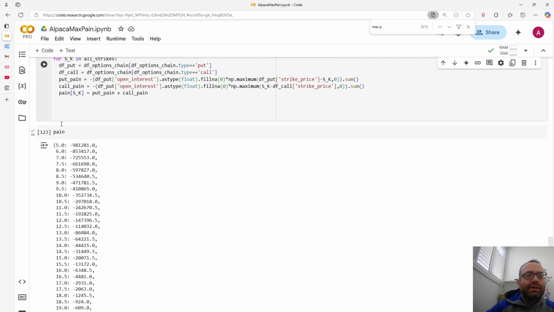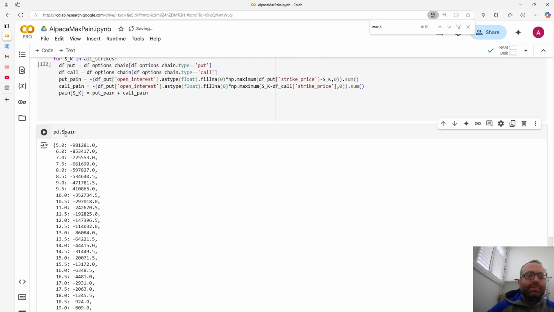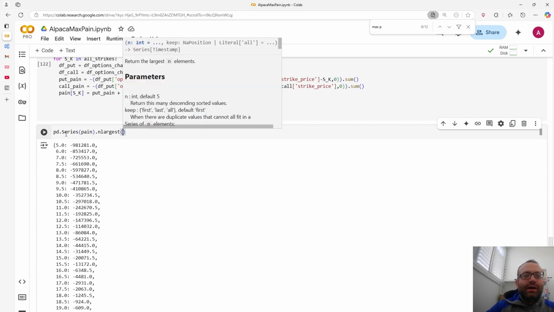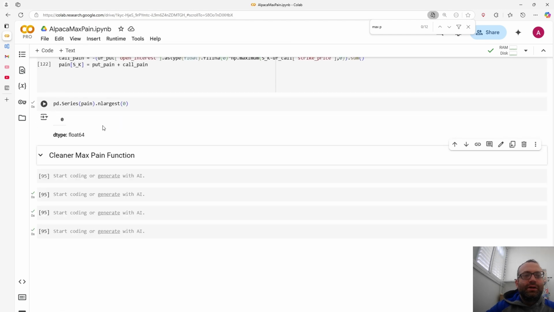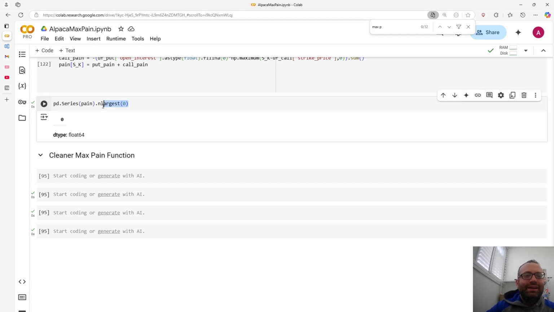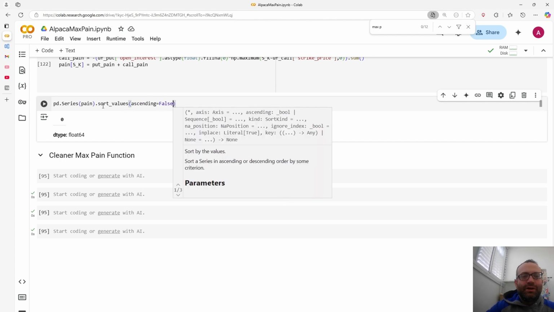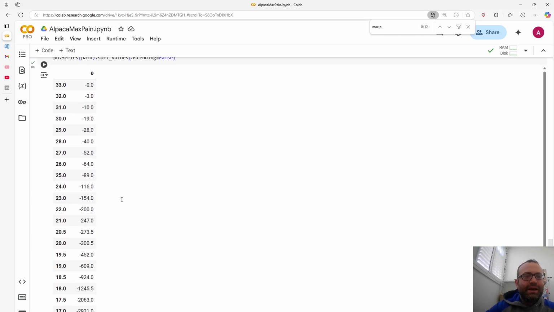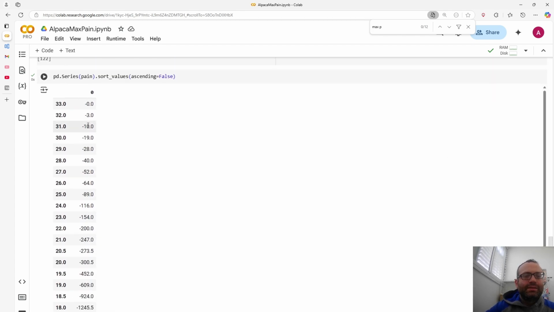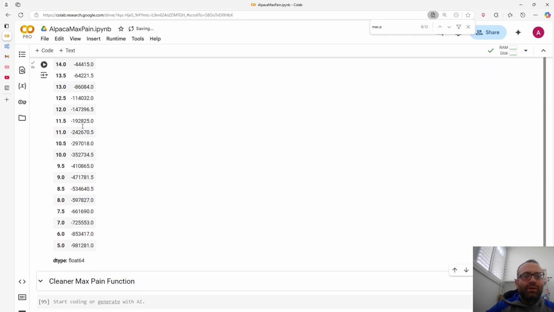So I like using pandas, so pd.Series. I'll do it the less efficient way, because you could do, let's say, nlargest, I don't know. Does this work? It's not a good idea. Let's just do it the less efficient way. Sort values, ascending equals false. So now I sort them by values, and the maximum pain is the one. Something went wrong.